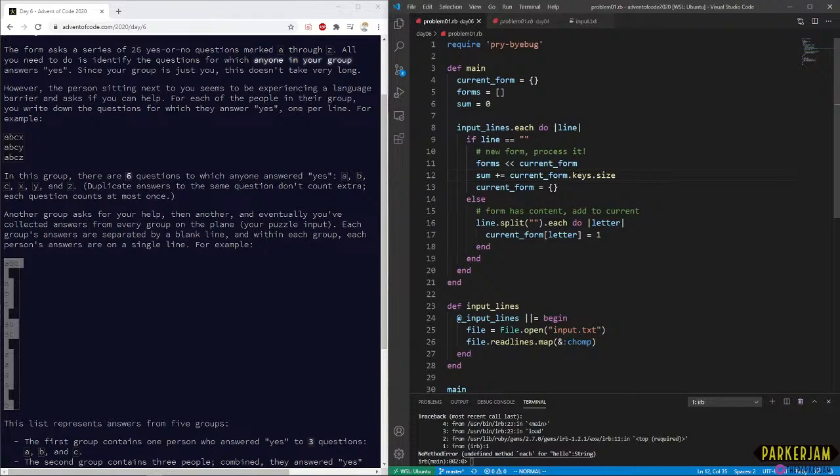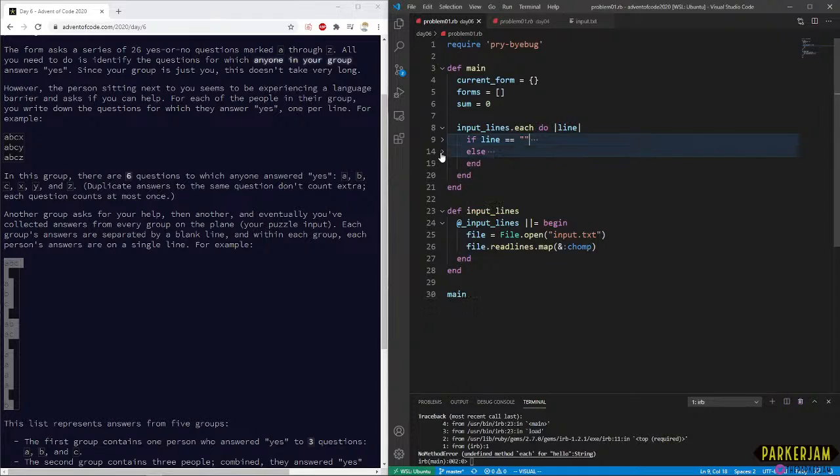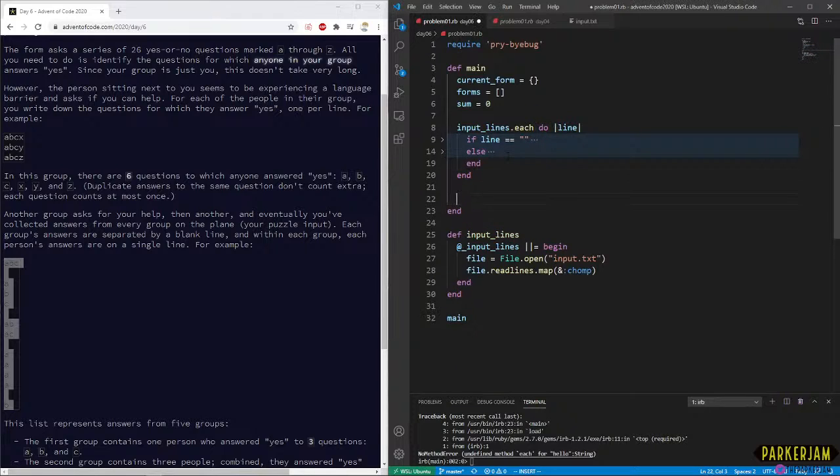We know it's a hash table, so keys are always going to be unique. So this is going to make our sum have the number of unique keys there. Everything is very straightforward so far. So at the end, sum should be something pretty reasonable, right?